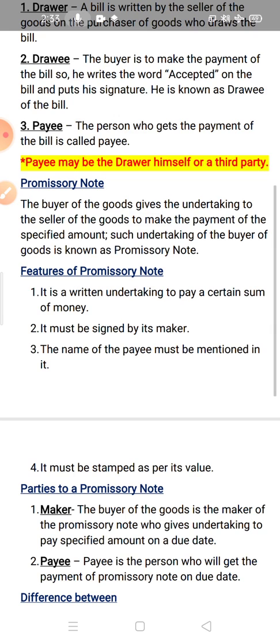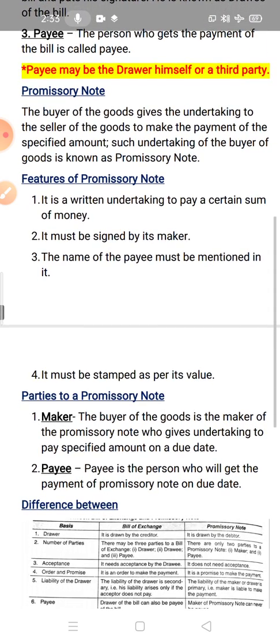It means the person who will receive the payment. Now the next is promissory note. Now what is promissory note? See, promissory note means the buyer of the goods. Here also you have to use the term buyer or seller. So here the buyer of the goods, the person who purchased the goods.